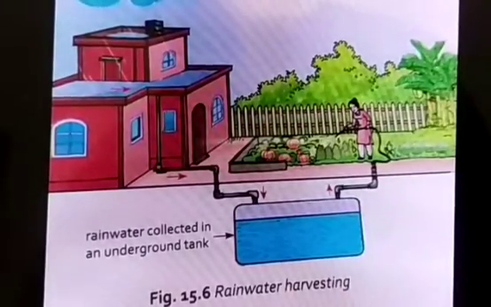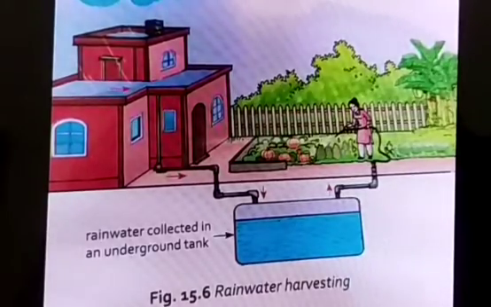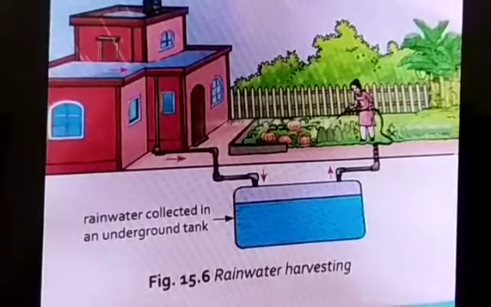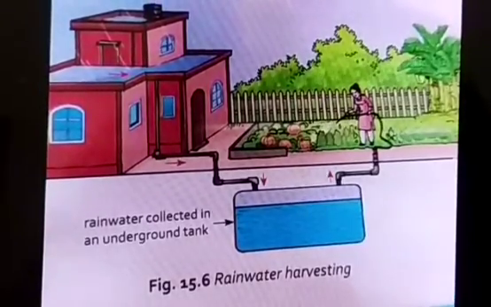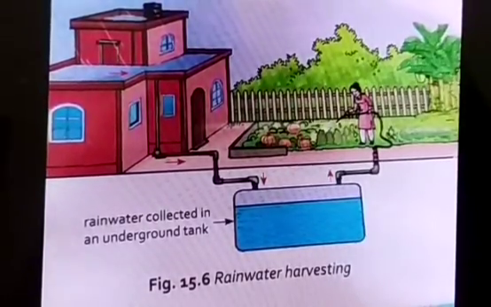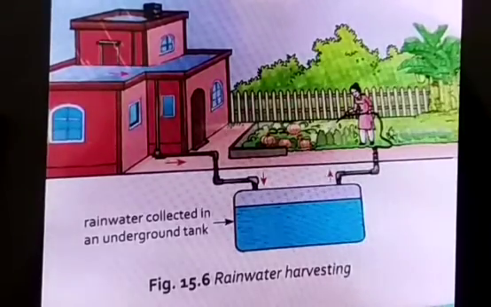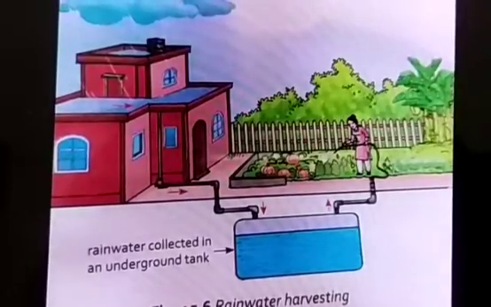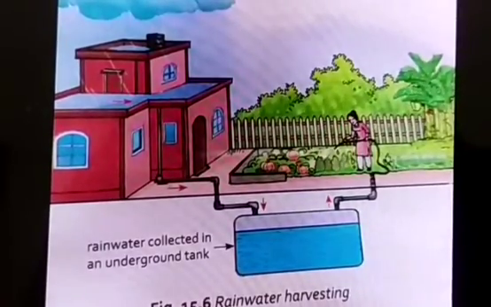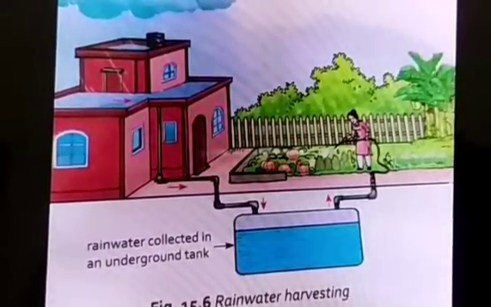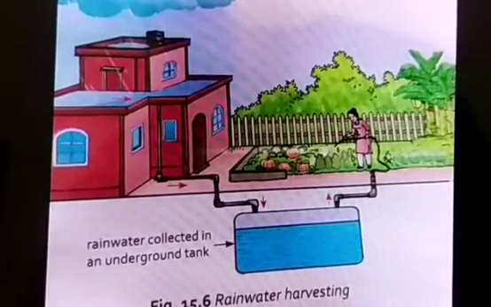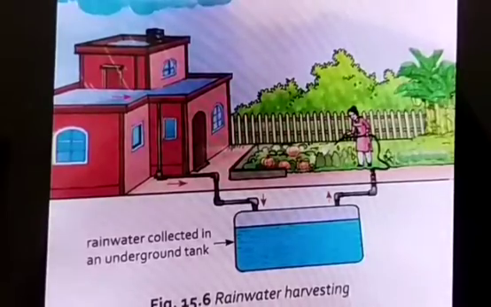Now the first one is rainwater harvesting. The meaning of rainwater harvesting is that rainwater can be used by storing it. So we can store the rainwater and we can use it again. Rainwater can be collected on rooftops and allowed to run down through pipes to an underground storage tank. Pits and tanks can also be made in low-lying areas to collect rainwater.